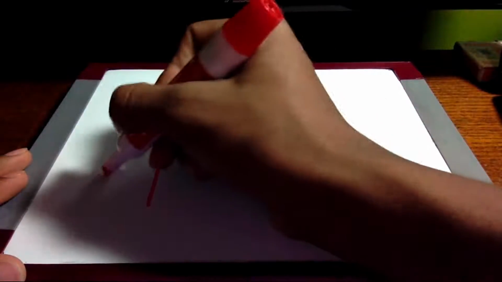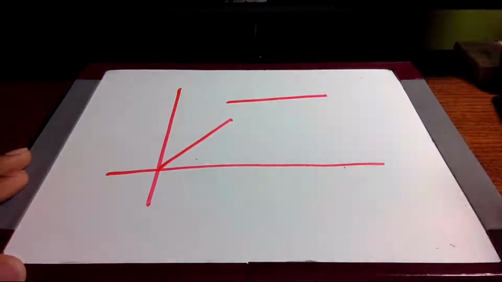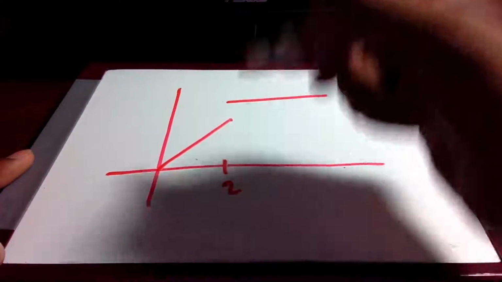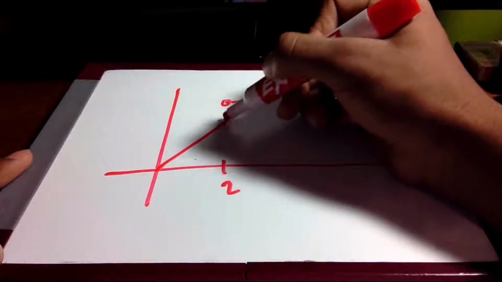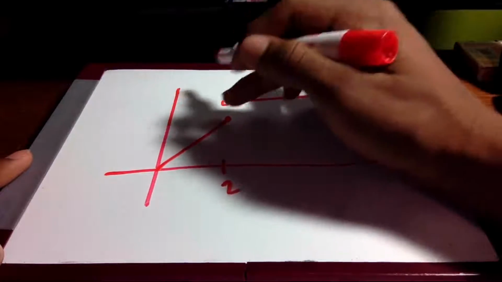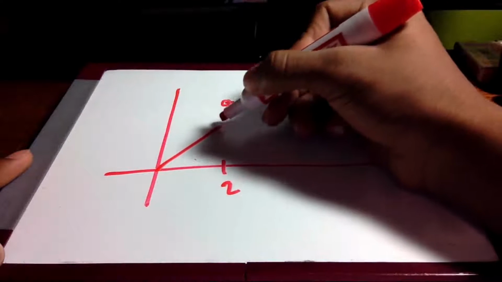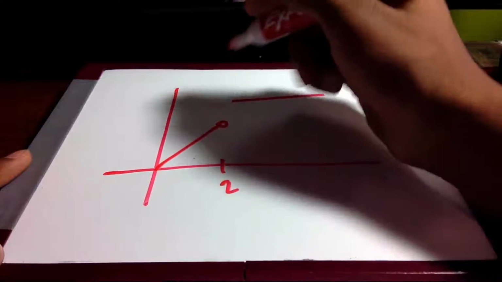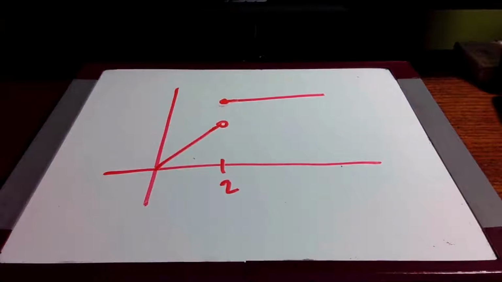Alright, so now let's look at another example where we don't have a single piece function. Let's say we have a function that looks like this. So let's say this is x equals 2, and we're not going to put any equations right now. So let's say this is what we have. Let me just erase and redraw this real quick. So let's say we have a hollowed circle right there, signifying a discontinuity, and a solid circle right there.